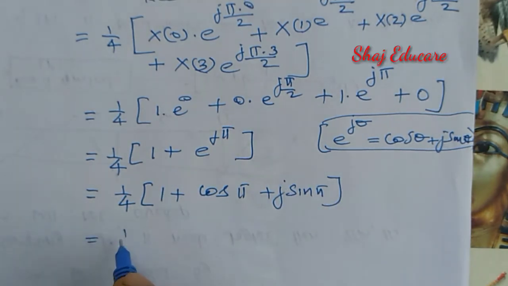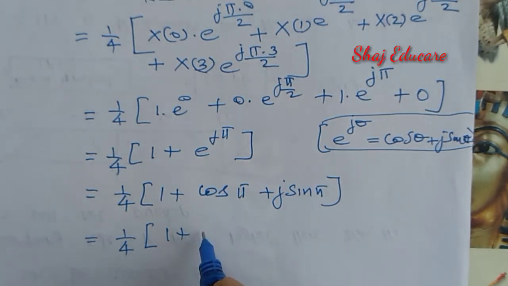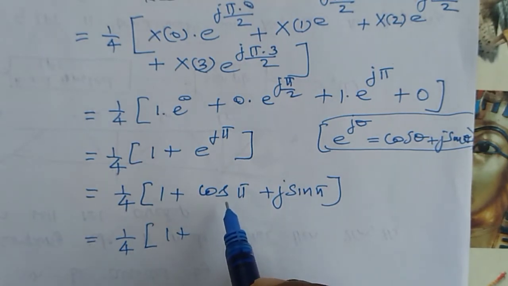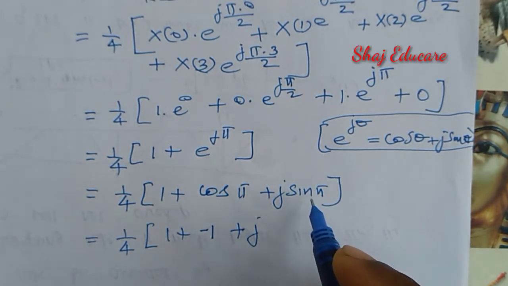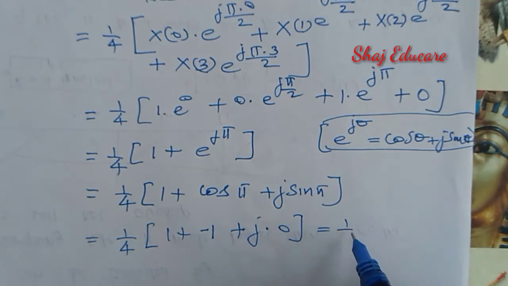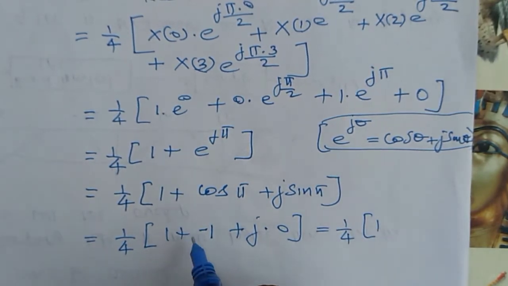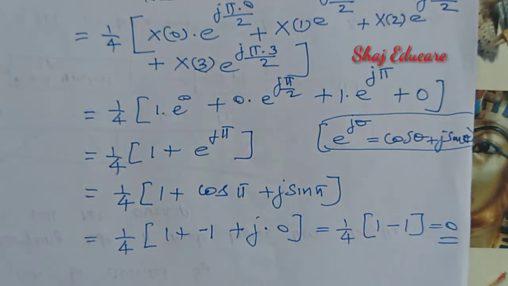Okay, right. Now let us substitute the values of cos pi and sin pi. Then we are getting 1 plus, all of you know that the value of cos pi is equal to minus 1, plus j into the value of sin pi, that is equal to 0. So what we are getting is 1 by 4 into 1 plus into minus becomes minus, so the entire term vanishes and I'm getting x of 1 equal to 0.